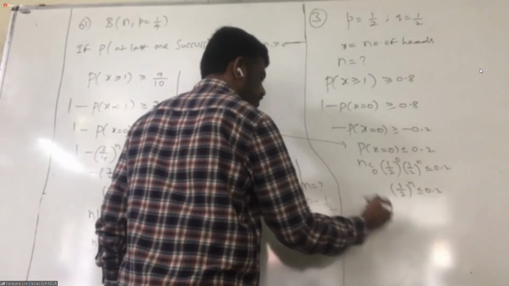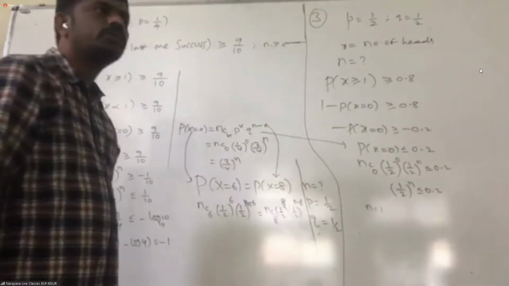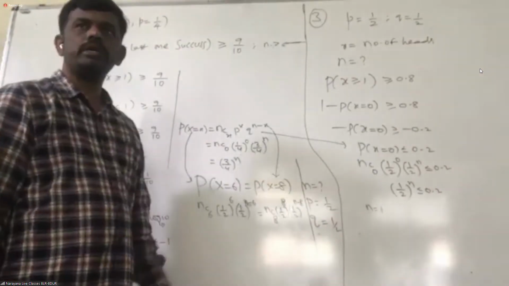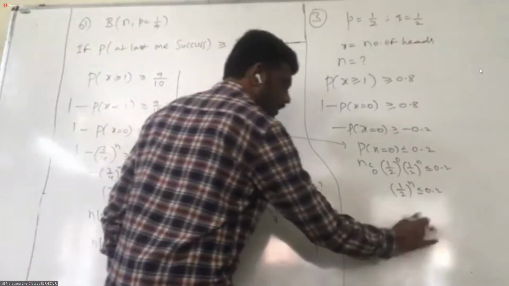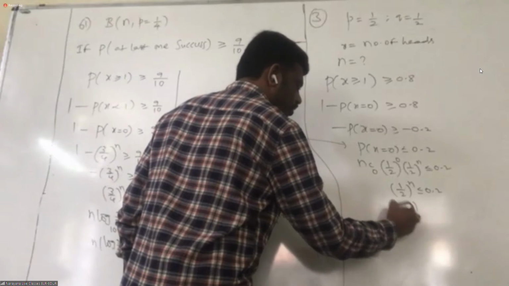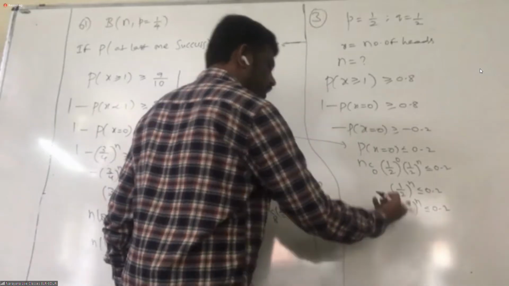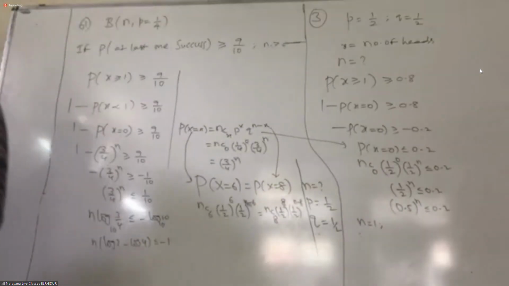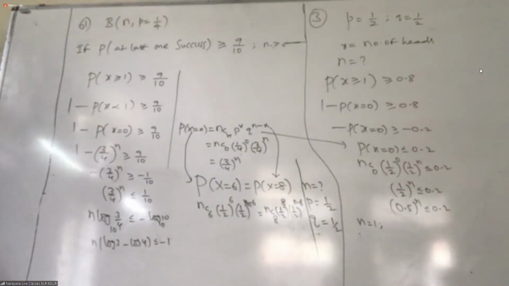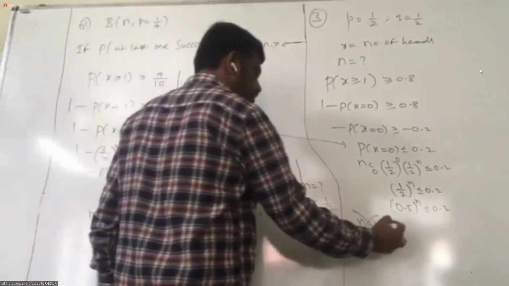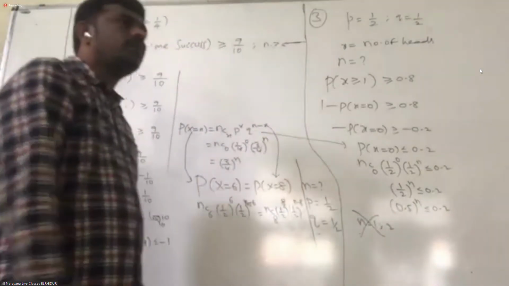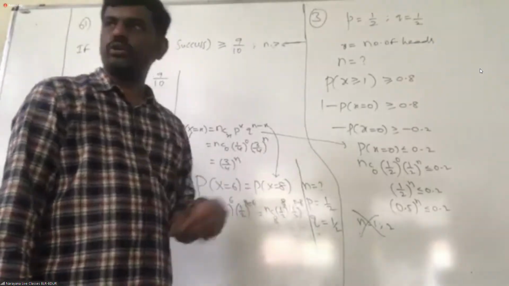Now you can substitute. You can write this as 0.5^n is less than or equal to 0.2. Substituting n equal to 1: is 0.5 less than 0.2? No, so n equal to 1 is wrong. Then put n equal to 2: is 0.25 less than 0.2?